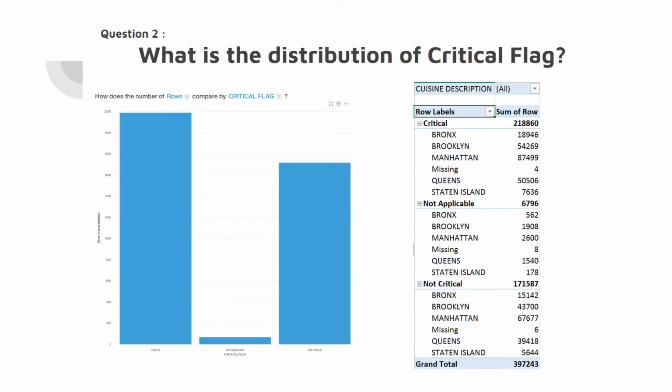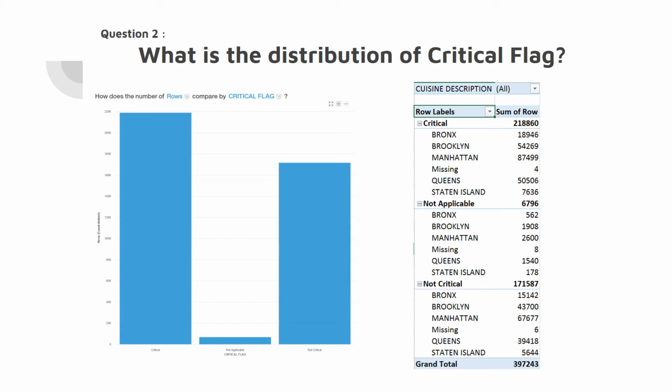We asked Watson for the distribution of critical flags in the dataset. It generated a chart which compares the number of rows of the critical flag column. From this chart, we have learned that close to 2,200,000 of the violation records are critical violations, which is greater than half of all the violations in the record.